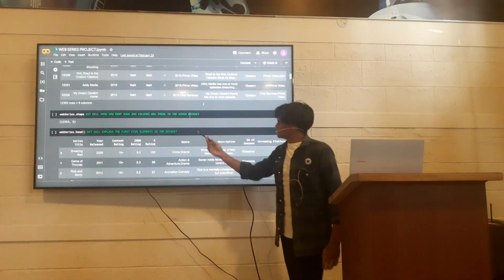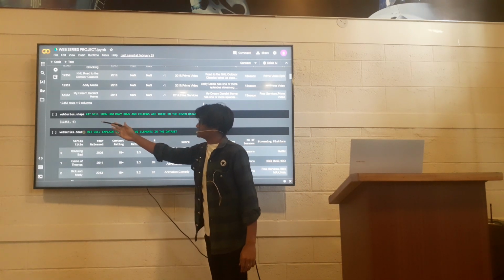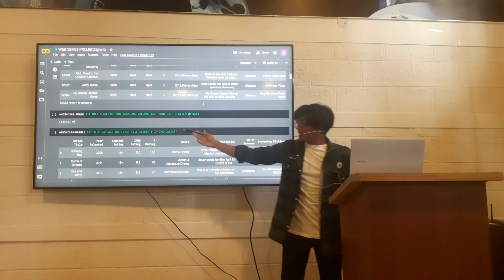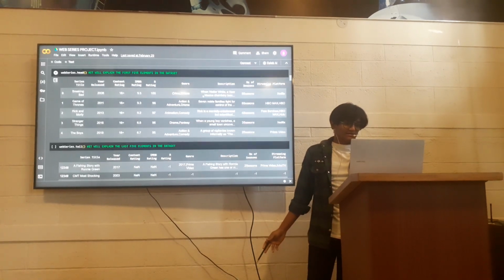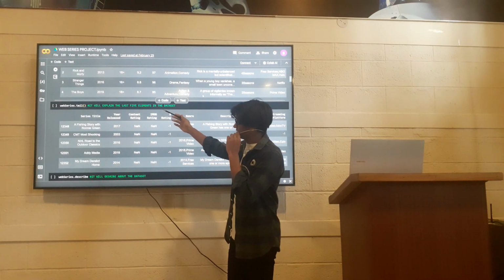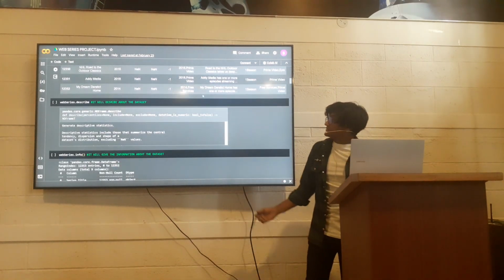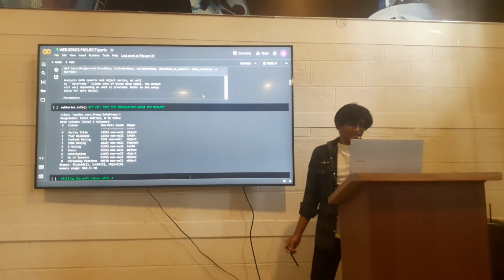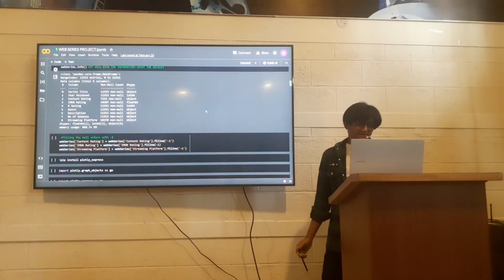Then web series dot shape. We wrote this code to know how many rows and columns are present in this web series. And this is web series dot head, which shows the first 5 elements of our data set. Then web series dot tail, which shows the last 5 elements of our data set. Then web series dot describe, which describes our data set. And then web series dot info, which gives the information about the data set.